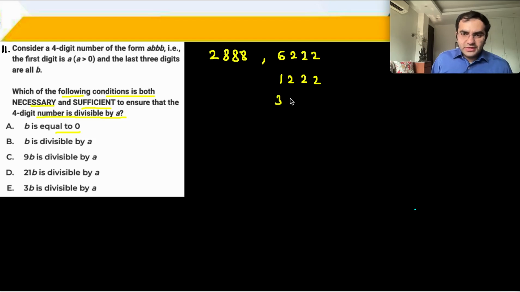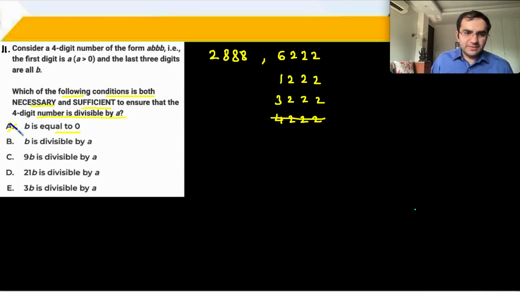Now 3 2 2 2 3 5 7 9. I hope this is fine. 3 plus 2 5 plus 2 7 plus 2 9. 9 is also divisible by 3. So this number is also divisible by 3. ठीक है. And then 4 2 2 2 will not work. And 6 2 2 2 is working. ऐसे कुछ examples आ गए हमारे. ठीक है. Now check. So B का तो 0 होना बिल्कुल भी ज़रूरी नहीं है.